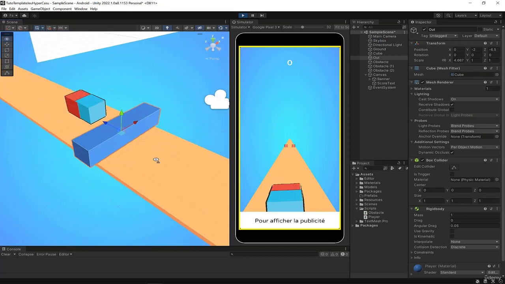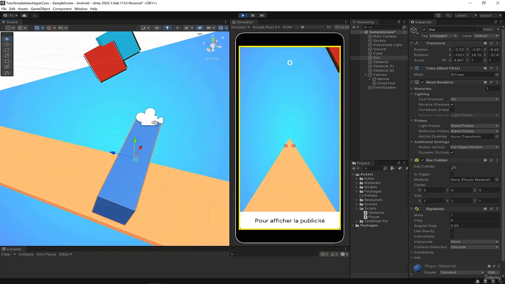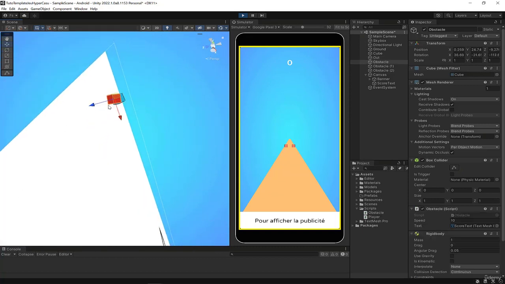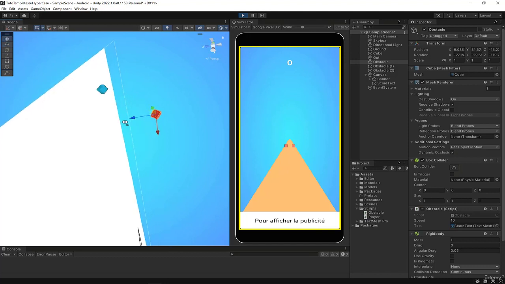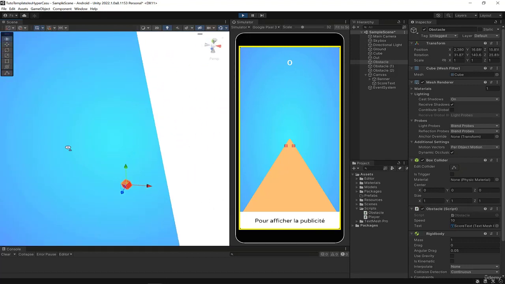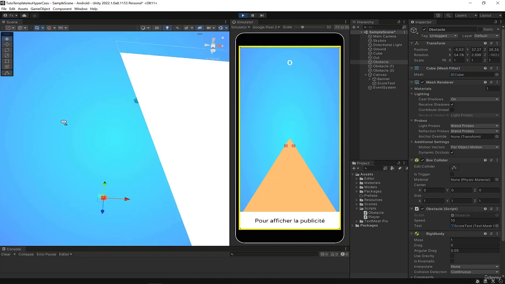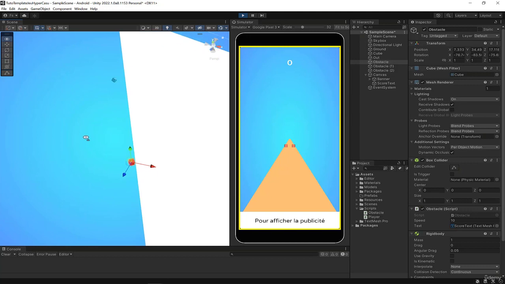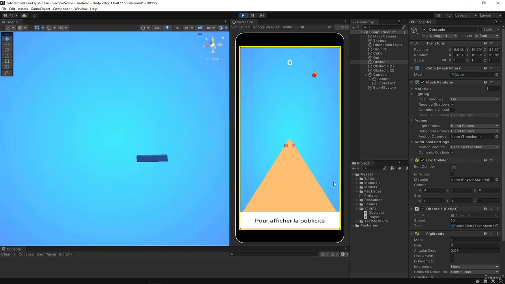There you go. You can see that here we have collisions that are managed. Well, it's a bit of a mess because for now we only told this cube to move forward, and it will move forward to infinity and beyond. And as we don't have gravity, the objects keep their propulsion, if I can say that. That's why it's a bit of a mess. But what matters is that the collision is now well detected.